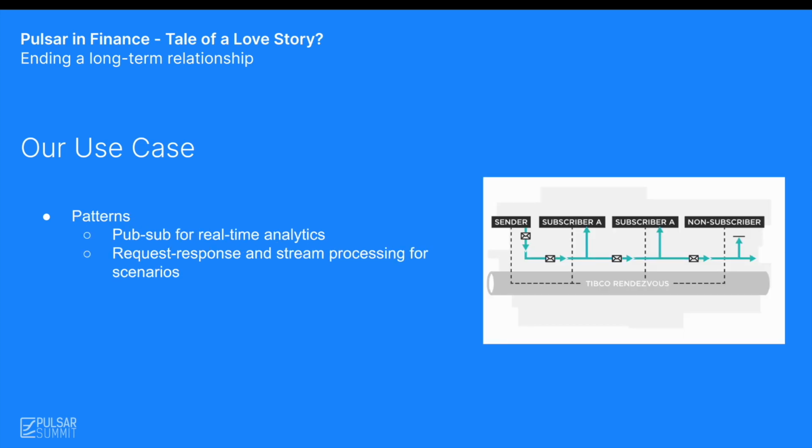On the messaging level, all this typically boils down to a PubSub type of communication and stream processing. However, since we can have various what-if type of scenarios, for example, a trader or a risk manager can be interested in what happens if the market conditions change like this or that, we also need to use the same infrastructure to serve requests on demand. This is a kind of request response or ask pattern when you think about it. As you can see here, our messaging was entirely implemented on a product called TIBCO Rendezvous until very recently.